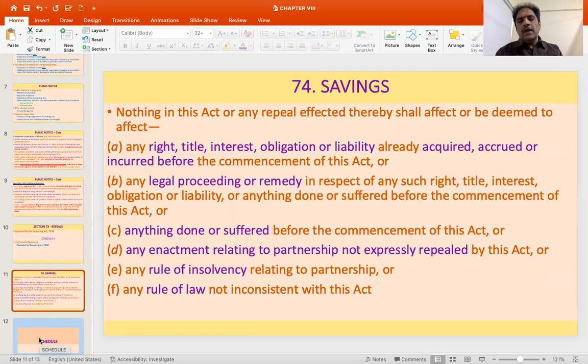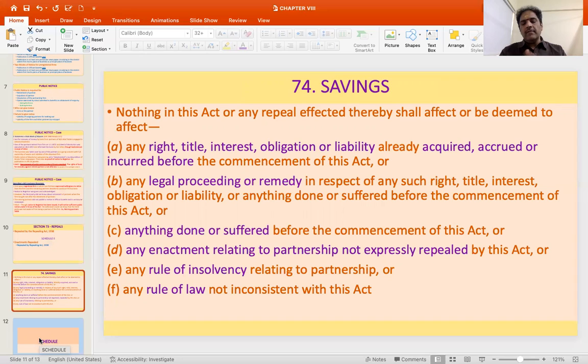So just saving is generally normal wording that is used in a savings clause. Nothing in this act or any repeal affected thereby shall affect or be deemed to affect: 1. Any right, title, interest, obligation or liability already acquired, already accrued or incurred before the commencement of the act, or where there is any legal proceeding or remedy in respect of such right, title, interest, obligation or liability, or anything done or suffered before the commencement of this act, that will be saved. Then anything done or suffered before the commencement of act will continue to be saved in spite of the act coming and the repeal of the previous enactment.